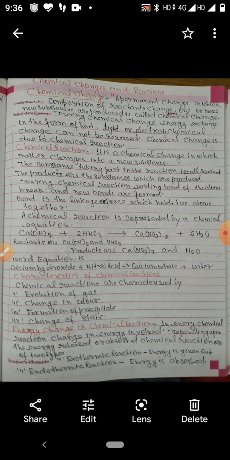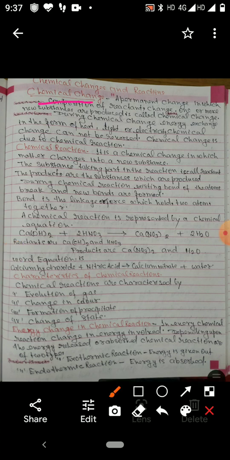Children, today I am going to explain to you chemical changes and chemical reactions. First you have to know what a chemical change is. So a chemical change is a permanent change. In this change, the original substance loses its composition and properties. After the chemical change, one or more new substances are produced with different composition and different properties.